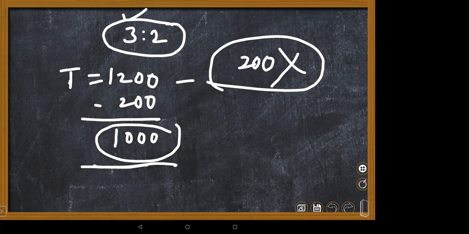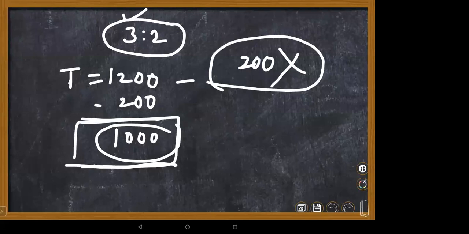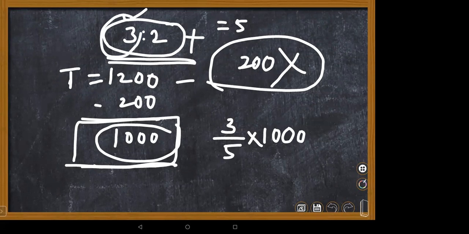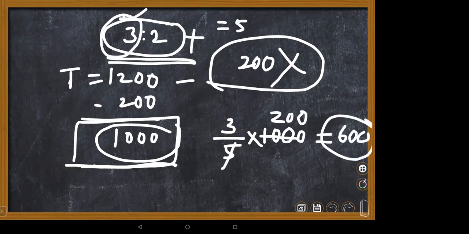Yeah, can you please give the explanation to others? Yes, ma'am. We subtracted 200 from 1200, right? It will be 1000. The ratio is 3:2, right? We have to add them both, which is 5. So 3 by 5 into 1000 is equal to 600. Why? Because the winner always has more votes, right, children? Yes, ma'am. That is general sense you have to think. So 3 into 200 will be 600 votes received by Ritvik. Like that, you can take your own examples and do this.